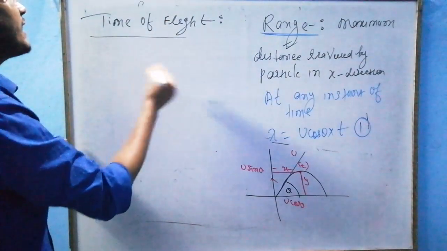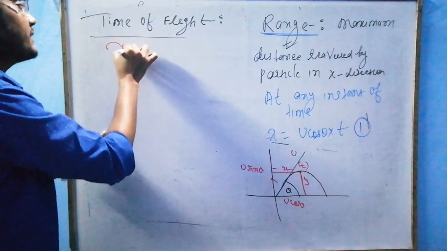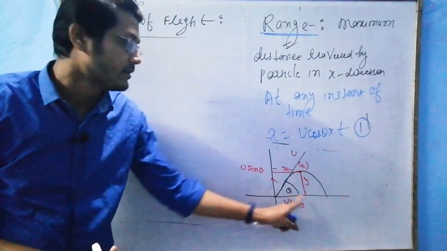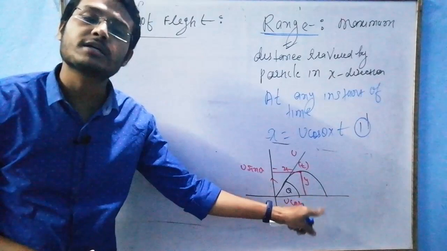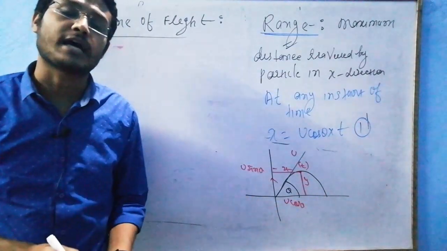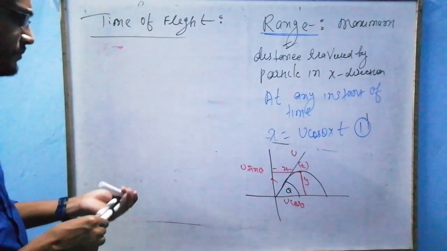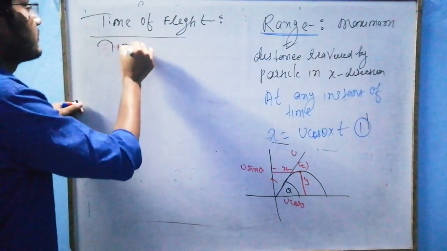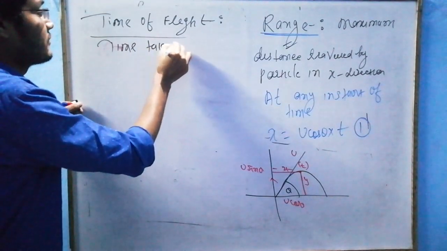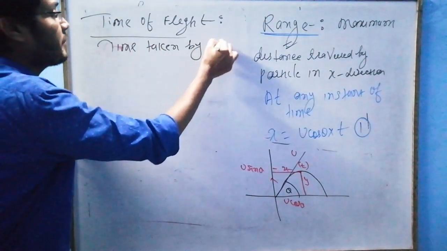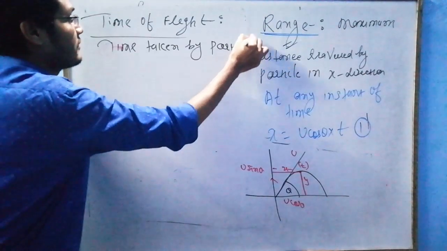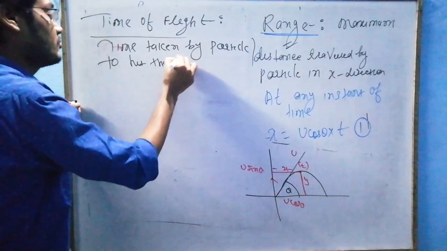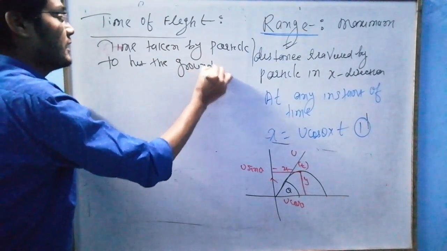So time of flight is the time taken by the particle to hit the ground. So how to find this time of flight? Let us see. I can write that it is the time taken by the particle to hit the ground. Just understand, sir.